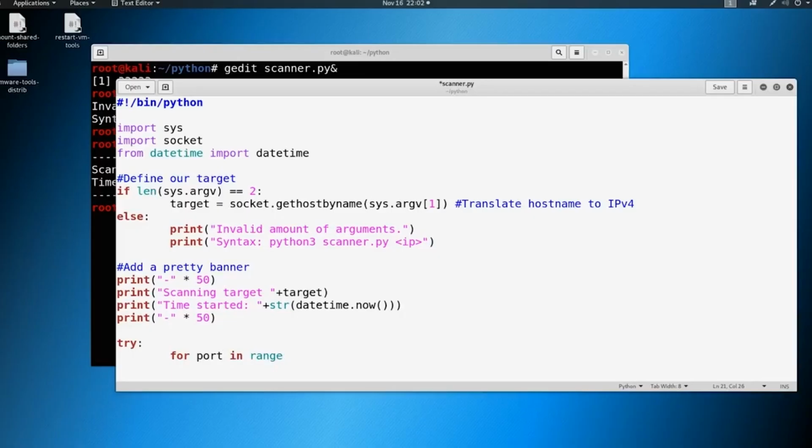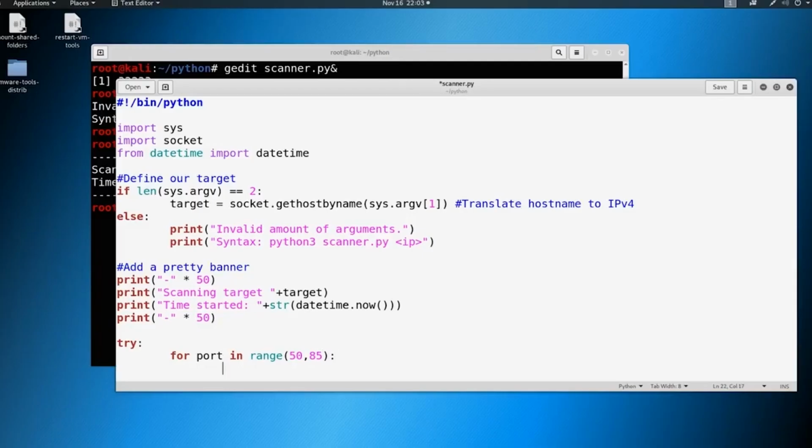Now we need to specify the range. If we were going to do a full on port scanner, we would do for port 1 through 65,535. Okay, that will take forever. We'll talk about why. I told you this was a bad port scanner. We'll talk about why we're not going to do this in a little bit. So let's go ahead and delete these, and we're just going to put something like 50 to 85. I'll clarify why we're doing that in just a second.